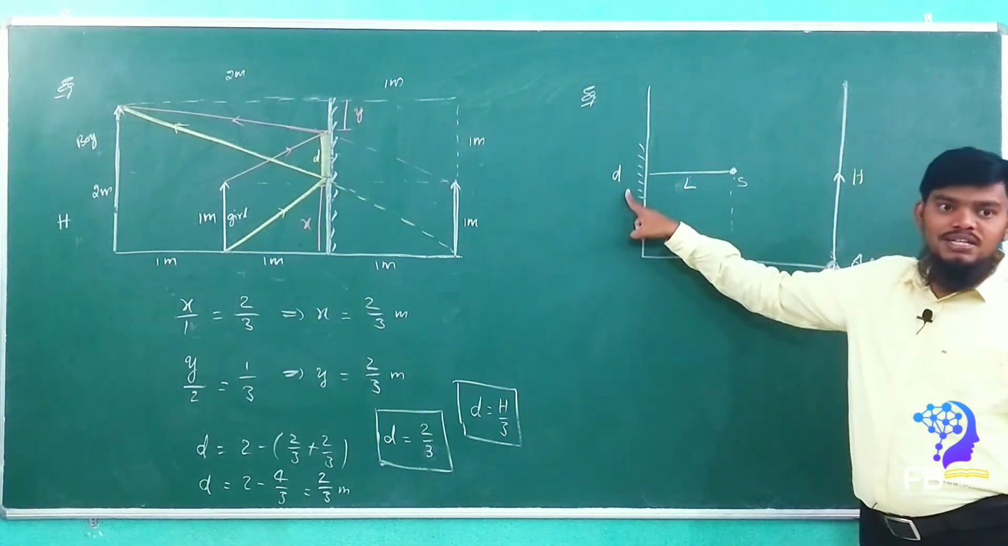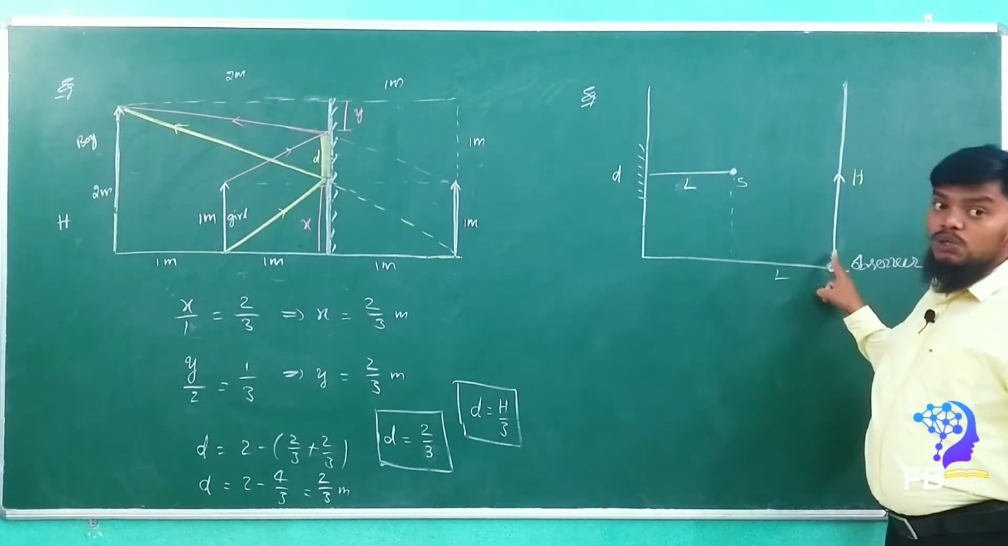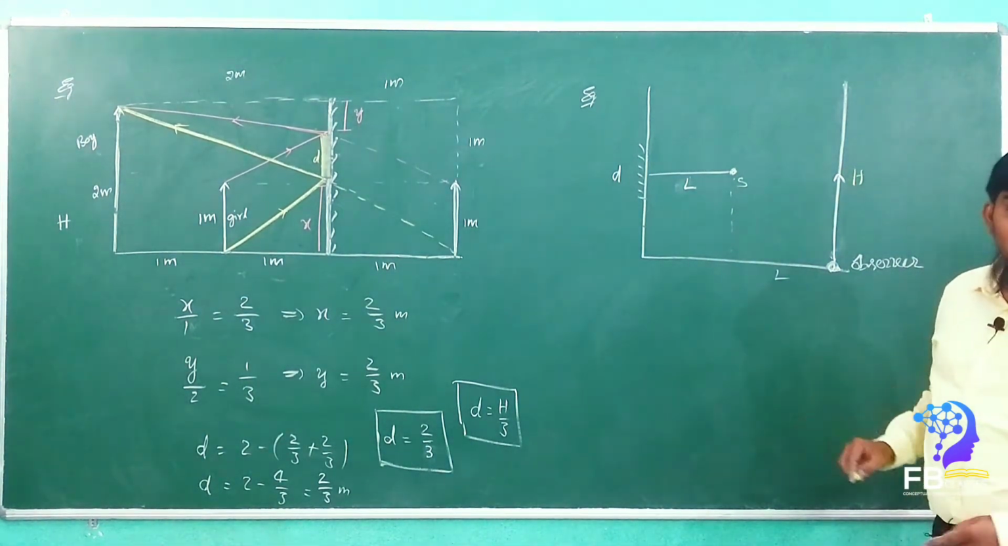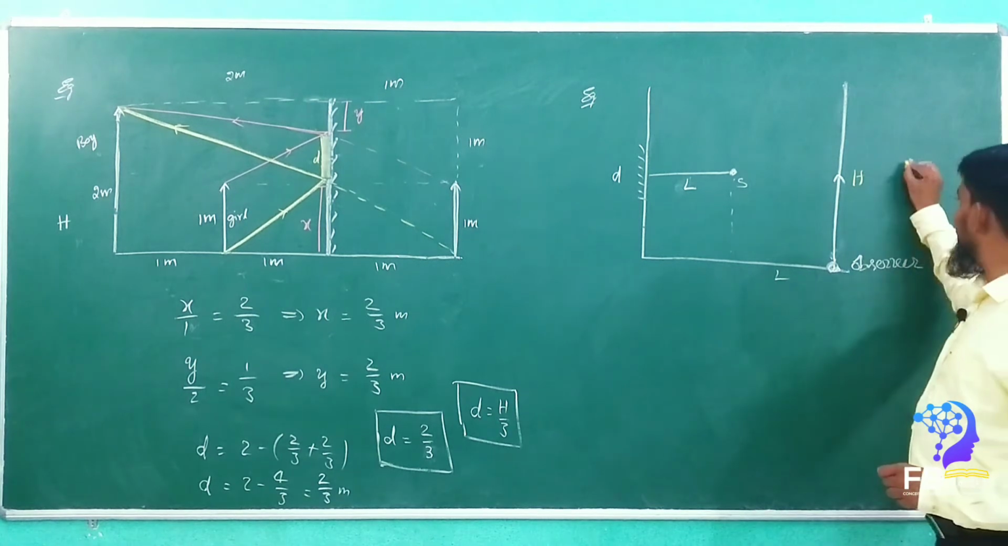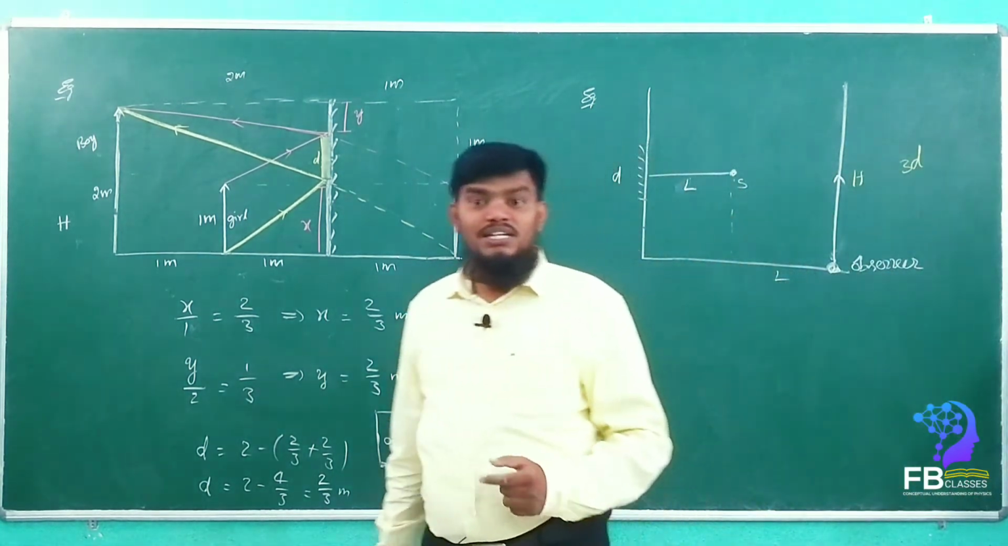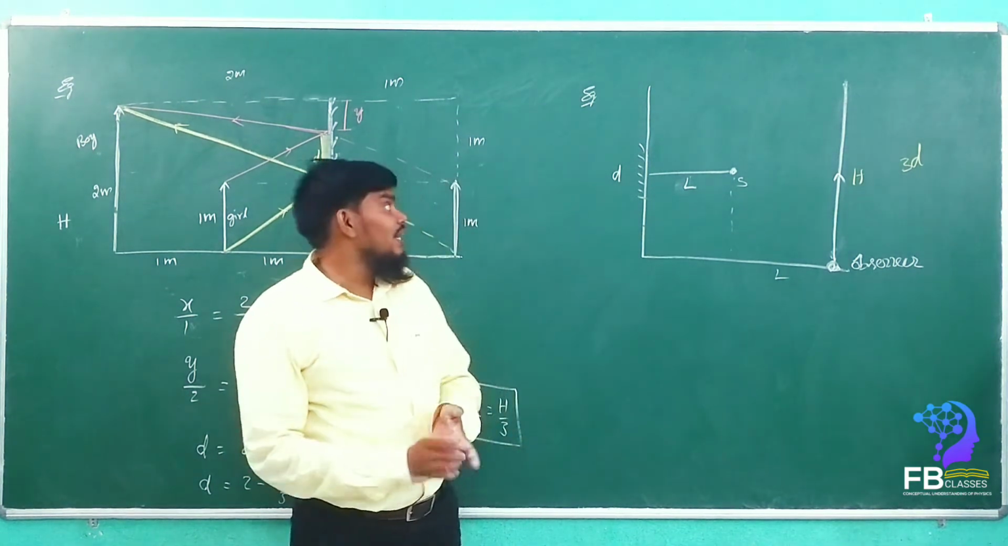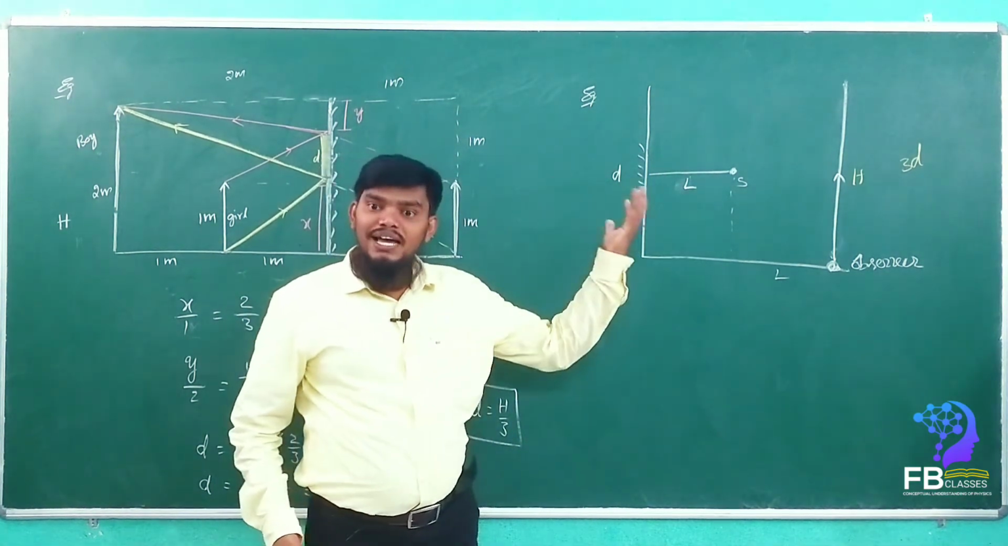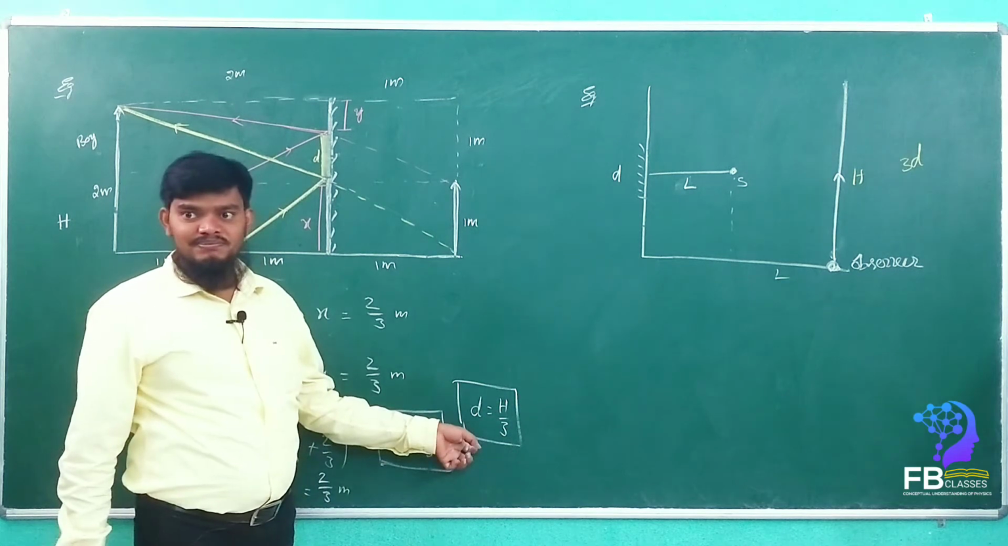So how much is it? D length. At what length can he see the image? Simply we can say 3D. 3D of length. Okay, 3D. 3 times the length of the mirror, he can see the image. Here also same thing, right? Yes, sir. Yes or no?